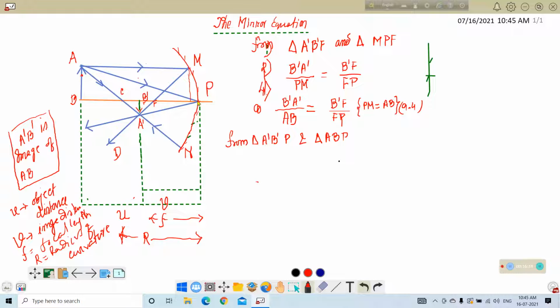This is a triangle, and necessarily a right angle triangle. Similarly, A prime B prime P is also a right angle triangle.